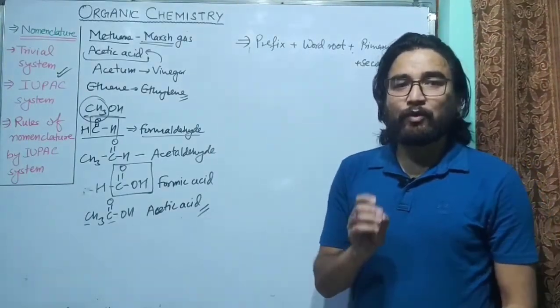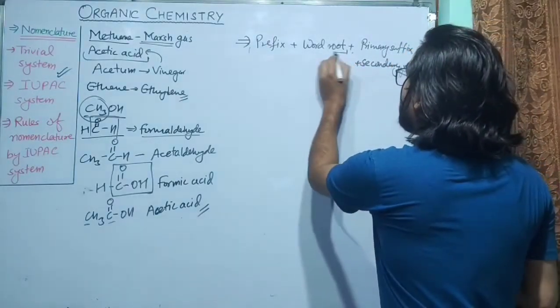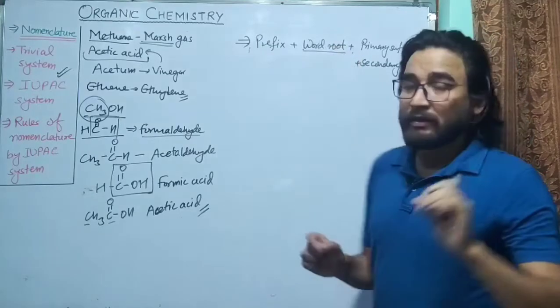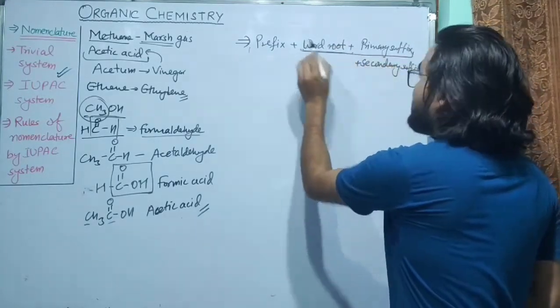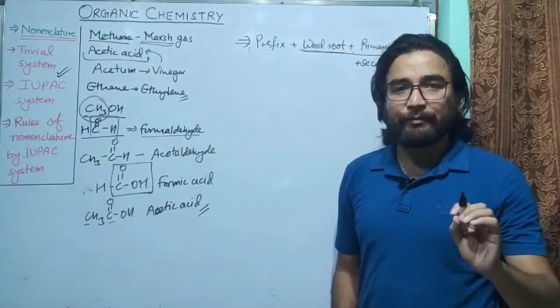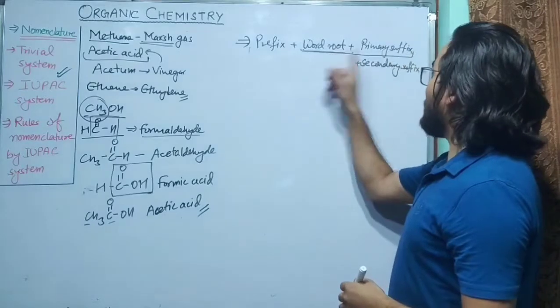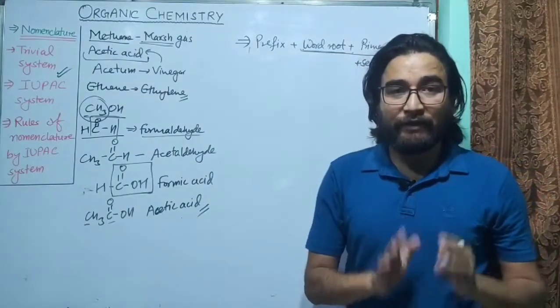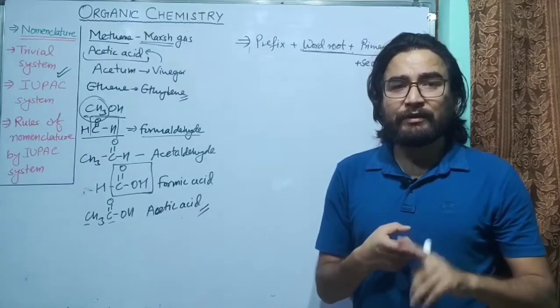I will tell you about each of them, what they actually are. First of all, we will talk about word root. Remember, there must be a word root and a primary suffix in each and every compound. There is no compound in which there is no word root or primary suffix.